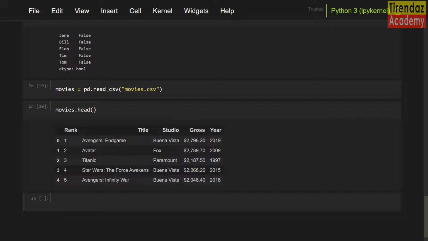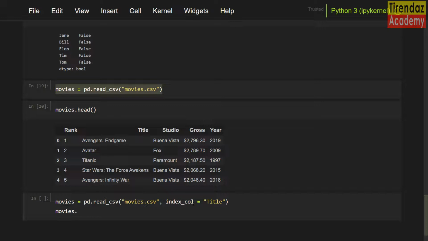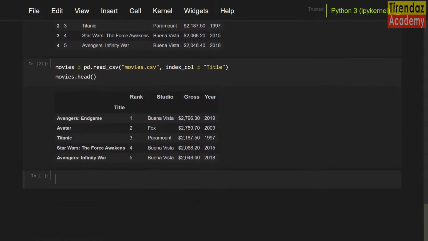Let's convert the title column into the index. To do this, let me use the index_col argument. Let me copy this cell and paste. I'm going to write index_col equals title. Let me write movies.head. As you can see, title is now the index of the dataset.